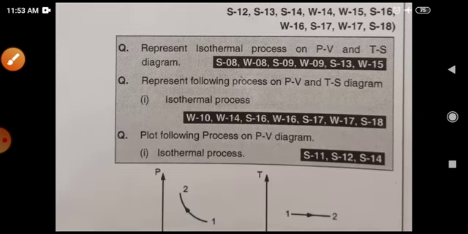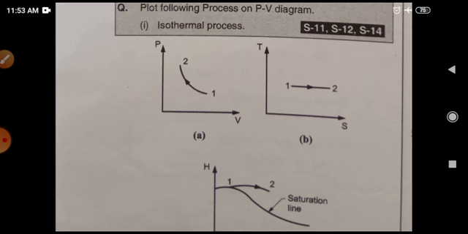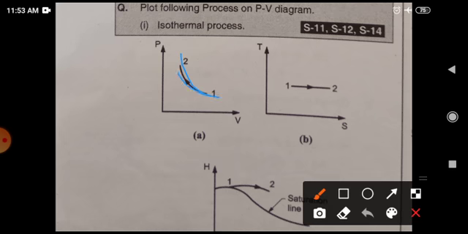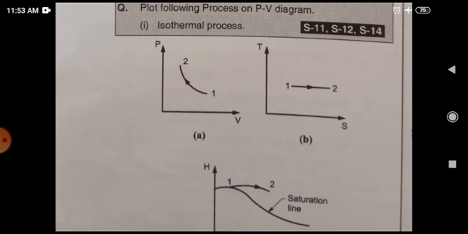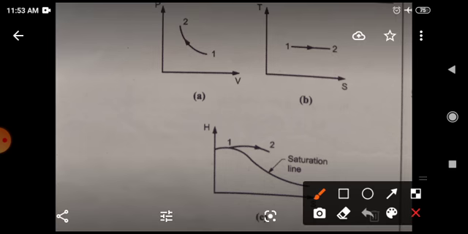Now let's see the next process, the isothermal process, in which temperature is constant. There is an inclination in the PV diagram, but on the TS diagram you can see this line is parallel to the S axis, which means temperature is constant. And then here is the enthalpy versus entropy diagram.